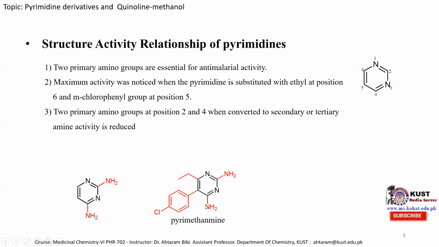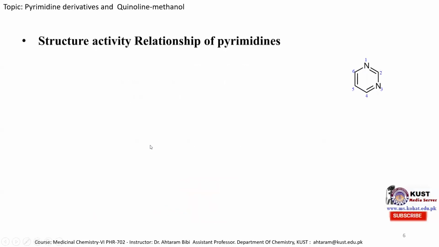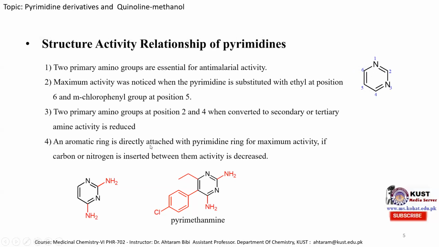So if we converted this primary amine to a secondary or tertiary amine, as well as this one, then the antimalarial activity of the pyrimethamine molecule decreases. An aromatic ring is directly attached with the pyrimidine ring for maximum activity.